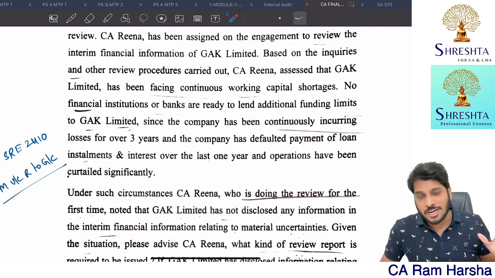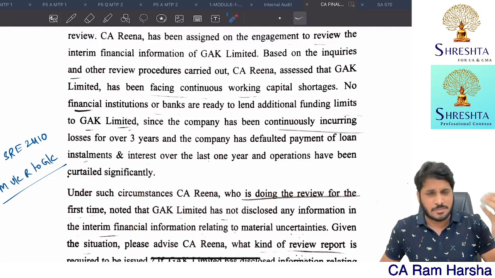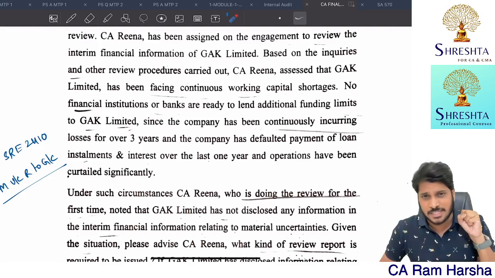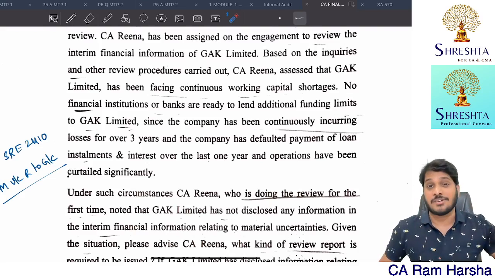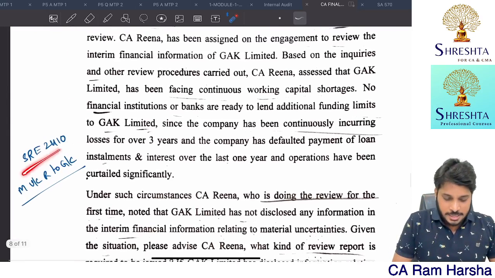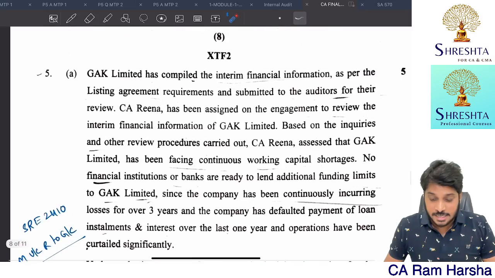So more than 100 marks you can happily attempt. Maybe if it comes in an MCQ or in a compulsory question, hardly 5 to 7 marks you will lose, but the rest 95 marks you can happily attempt. Then it is regarding 2410, material uncertainty related to going concern.